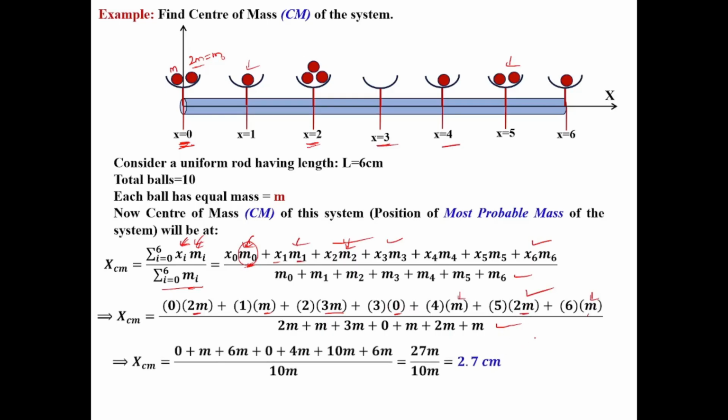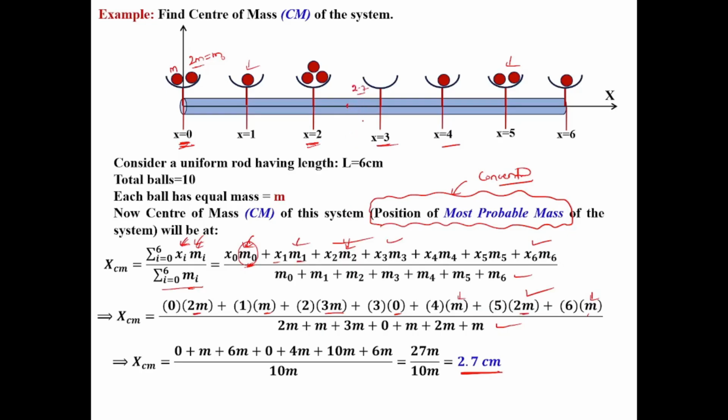So if we calculate, we find 2.7 centimeter is the center of mass, or most importantly, the position of most probable mass. That means most of the mass is supposed to be concentrated there. That is your center of mass, and we found for this system it is at 2.7.